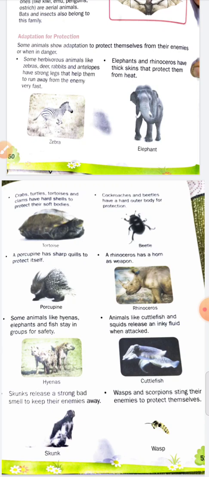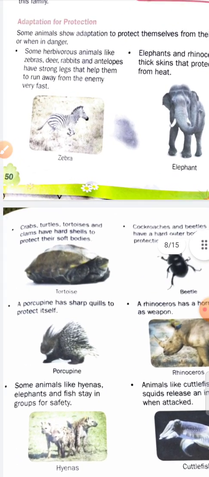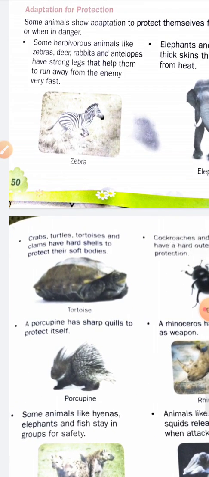They show adaptation to protect themselves from their enemies when they are in danger. For example, herbivores like zebras, deer, rabbits, antelopes. Have you seen?